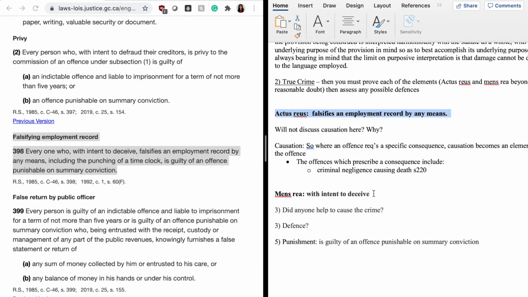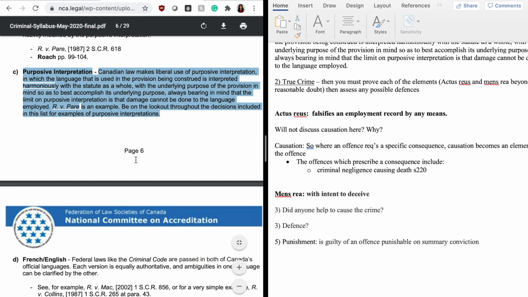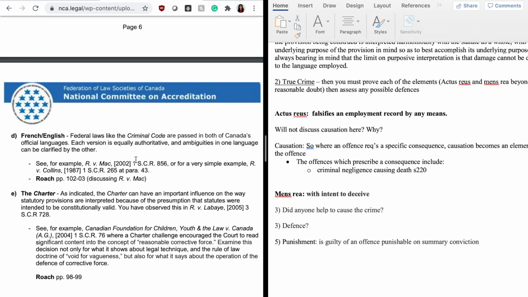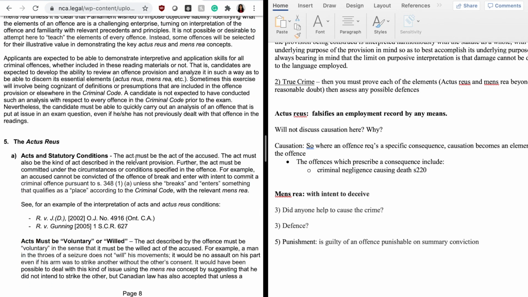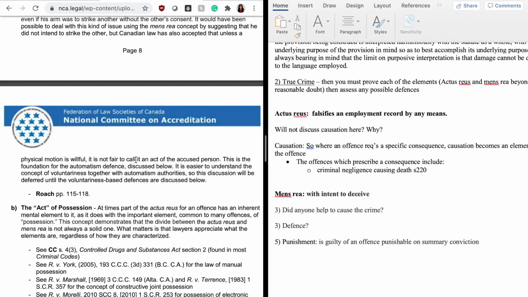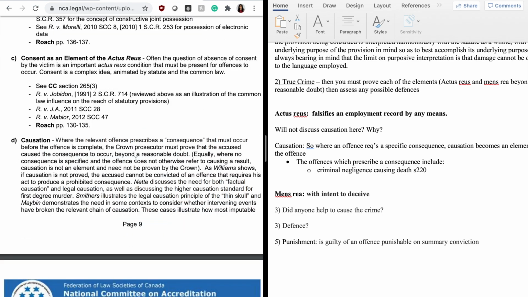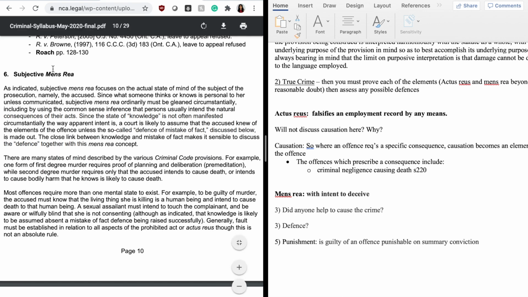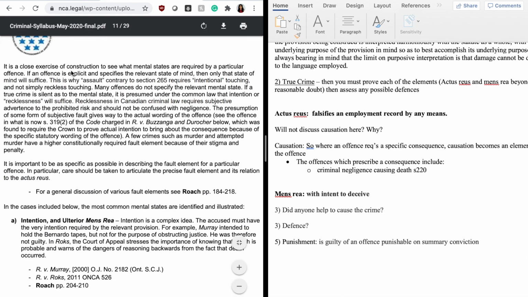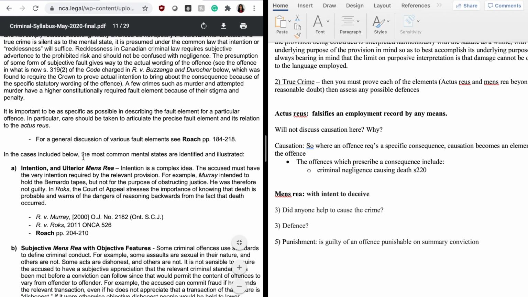So just an example, for instance, over here, the mens rea is with intent to deceive. Now, this is what I like to do. I like to go back to the syllabus or my notes, whatever I have. I always like to go back to the syllabus because I know what the examiner is expecting from me. This is why I like to always look back and see if I missed something. So on the syllabus, I'm going to go to mens rea. So this is where it talks about subjective mens rea. Let's go to the bottom and let's see what the examiner is talking about.